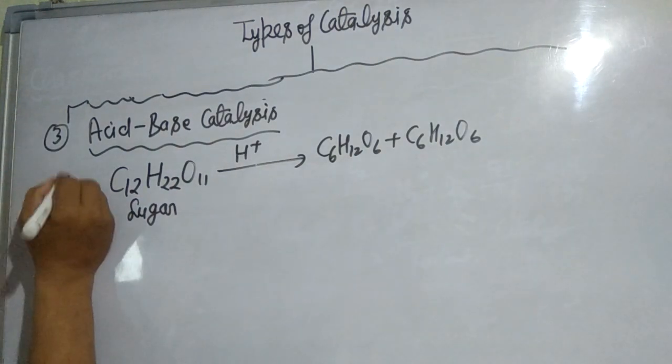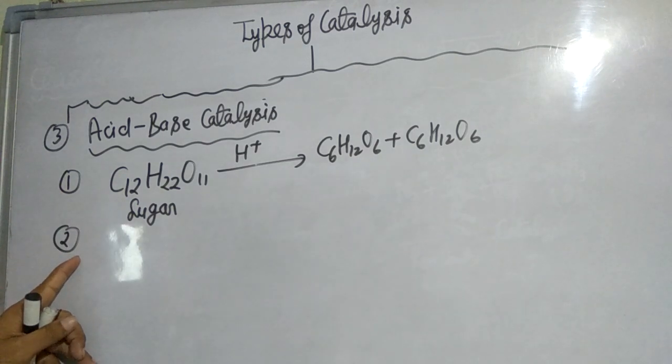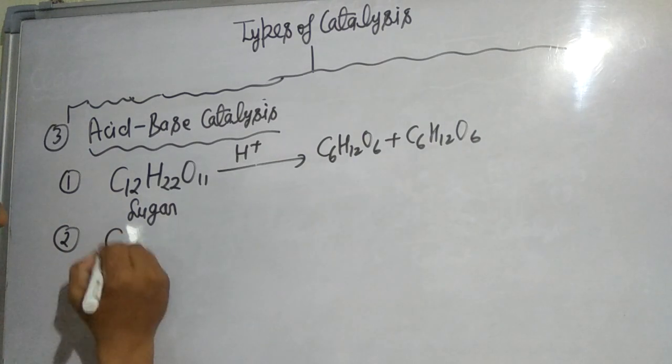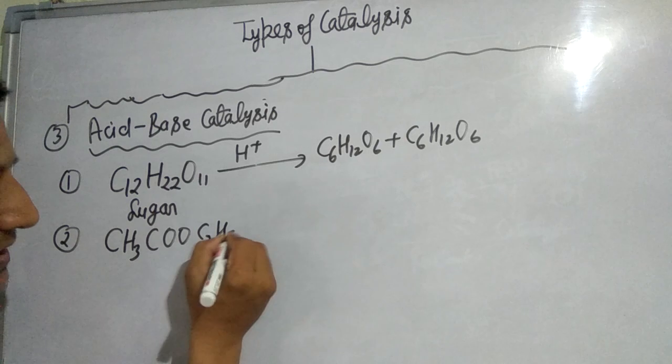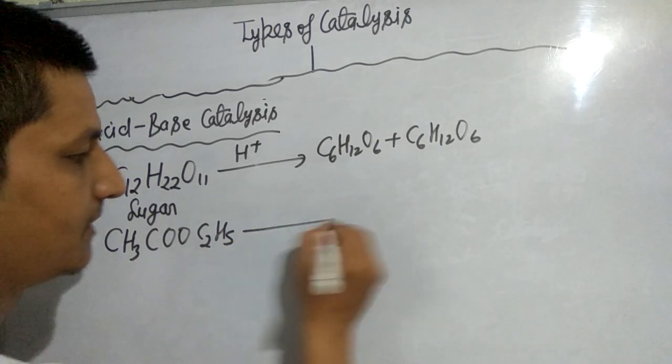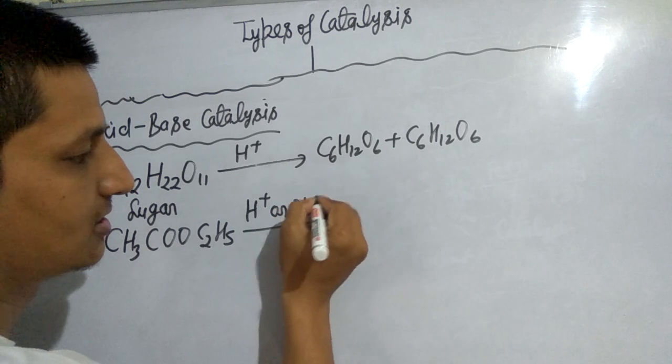Next, this is the first example of acid base catalysis. Second example of acid base catalysis is hydrolysis of ethyl acetate. This is the formula of ethyl acetate, CH3COOC2H5, in the presence of acid or base.